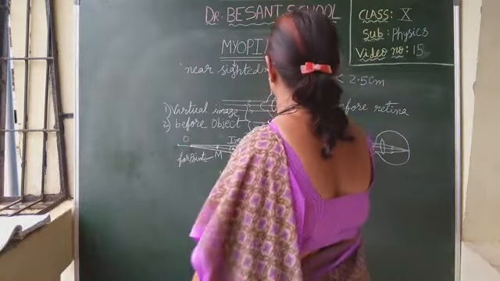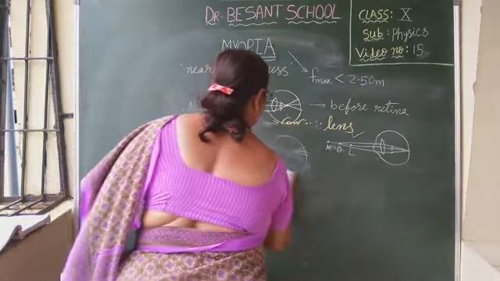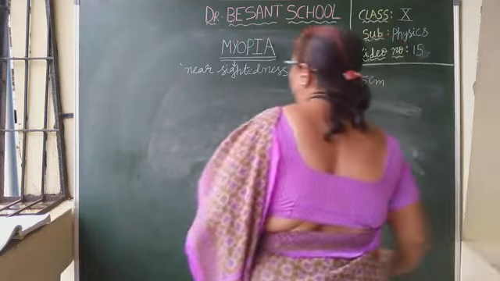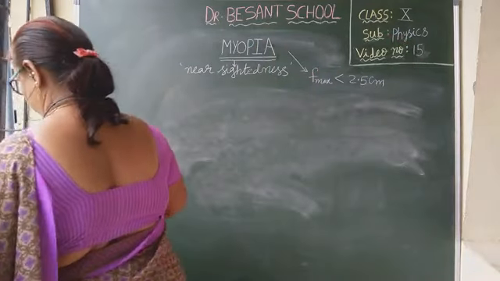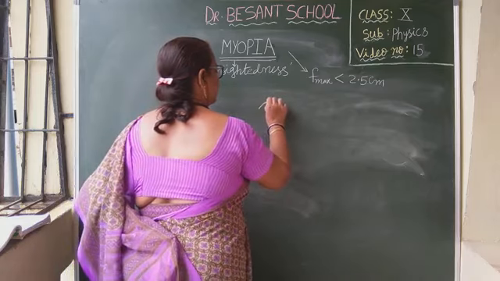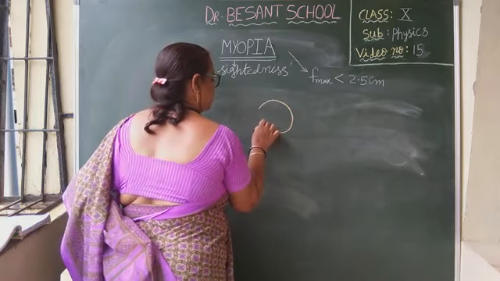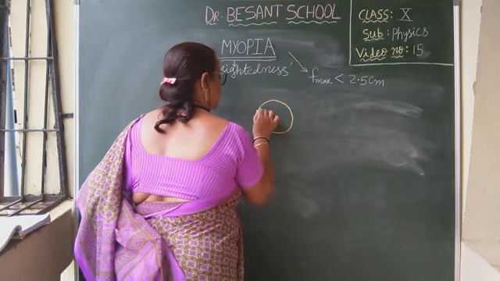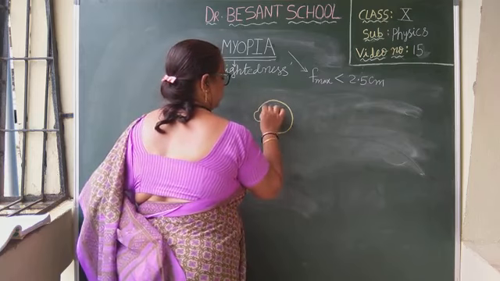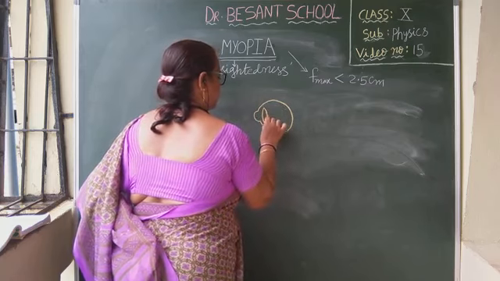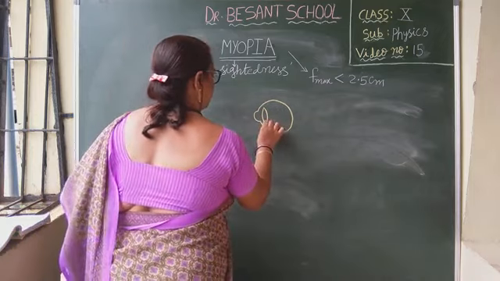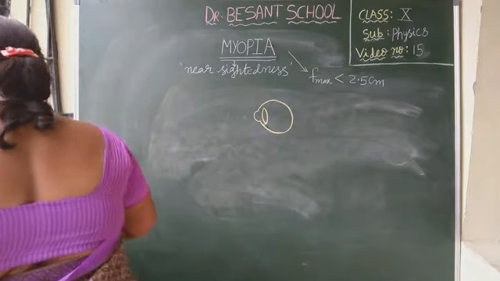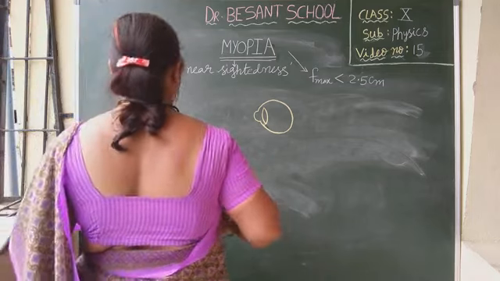So let us draw the correction diagram. Now the object is at infinity.